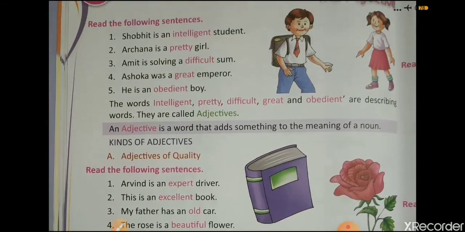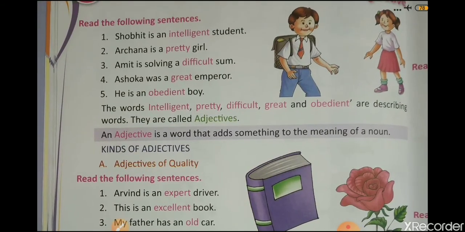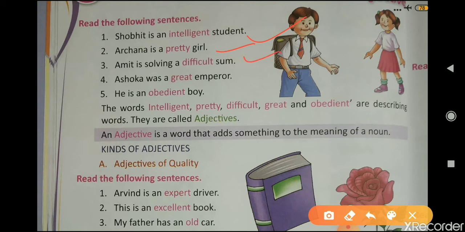Okay, read the following sentences. Shobit is an intelligent student. Archana is a pretty girl. Amit is solving a difficult sum. Ashoka was a great emperor. He is an obedient boy. So in all these sentences, the words intelligent, pretty, difficult, great and obedient are describing words and they are known as adjectives.